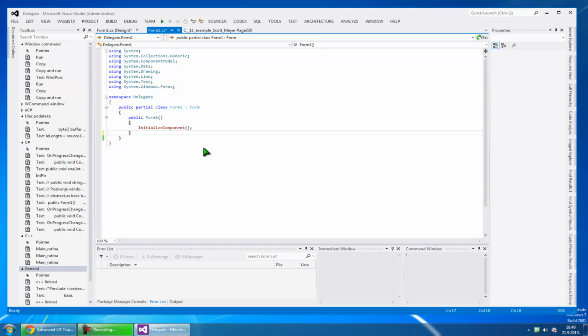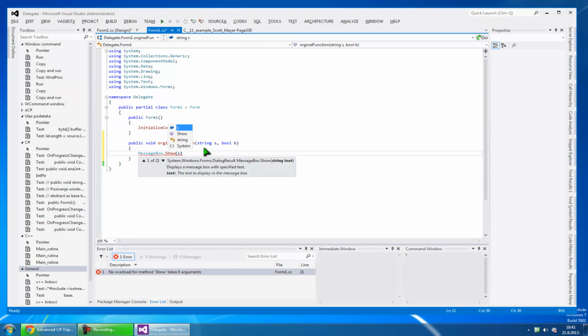It is a type which has inside its definition some function prototypes and parameters. So let me show you. Let's say that I have an original function which takes two parameters, string s and bool b, and it just shows a message box with those s and bool b converted to string.